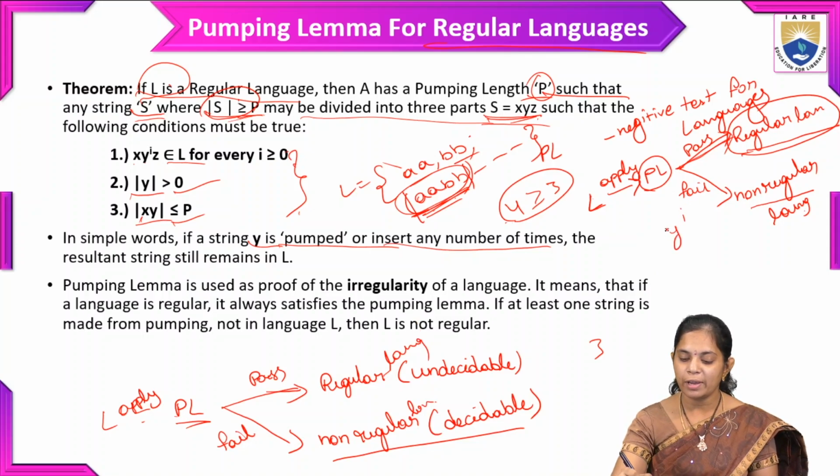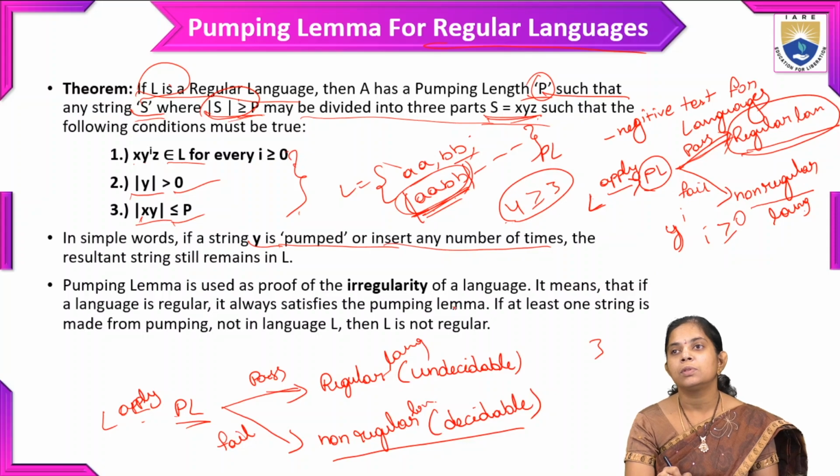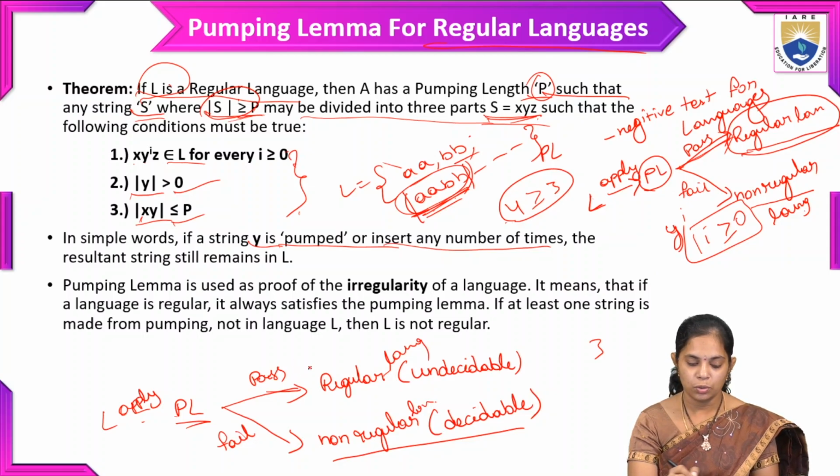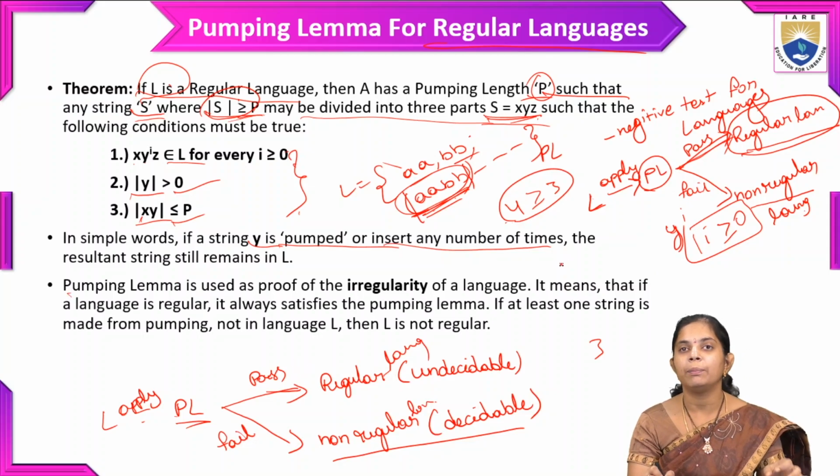So this i value should be greater than or equal to 0. We need to follow this condition while repeating the i value, and then we pump using the pumping lemma.